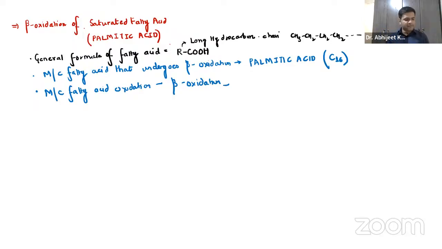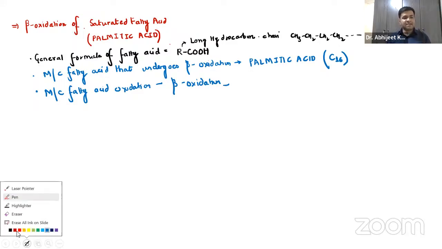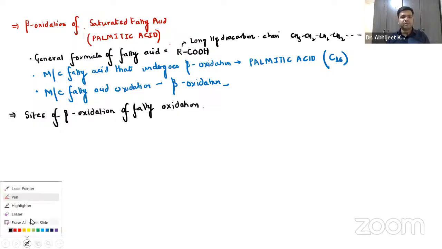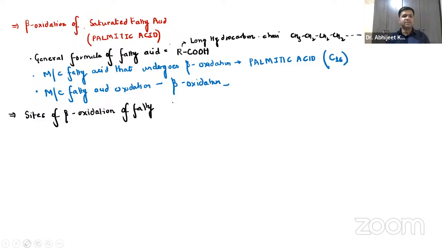Now, guys, apart from that, you have to remember the sites of beta oxidation of fatty acids. Where does this take place?